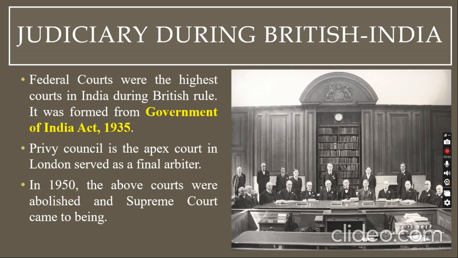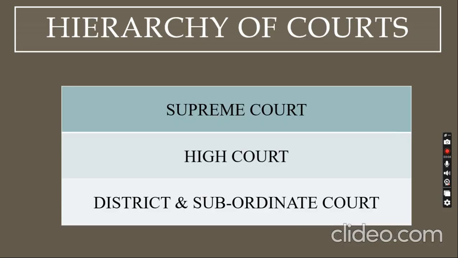But later, after independence, after the constitution was framed, the constitution talked about the Supreme Court, which came into establishment in 1950. So the above courts were abolished and the Supreme Court came into being. So today, after independence, we have the Supreme Court, which is the apex court, and below that we have high courts. We have various high courts, and even below that we have district and subordinate courts, which are present in each state. We'll be looking at these three things in detail in the upcoming slides: the Supreme Court, High Courts, and district and subordinate courts.